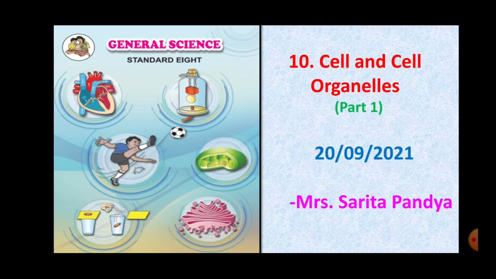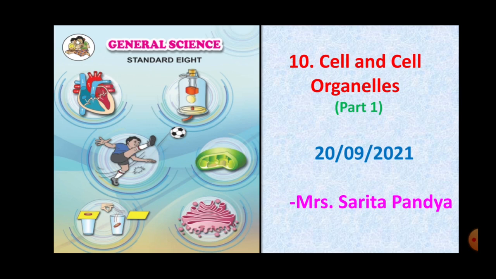Yes, students? So, today we are going to start with lesson number 10, Cell and Cell Organelles. Dear students, this is not a new topic for you. In 7th standard also, we had studied about the plant cell, animal cell, and the different organs which are present inside the cell. We have also studied about the differences between the plant cell and the animal cell.